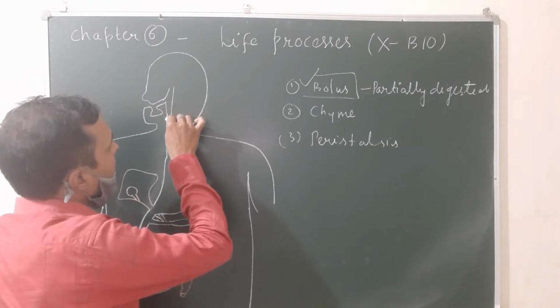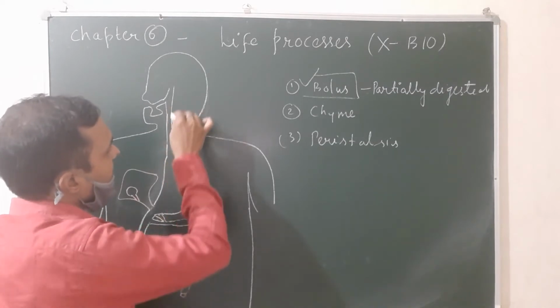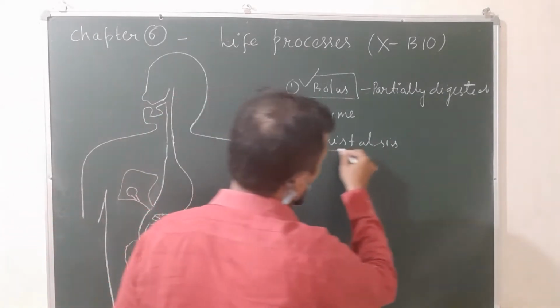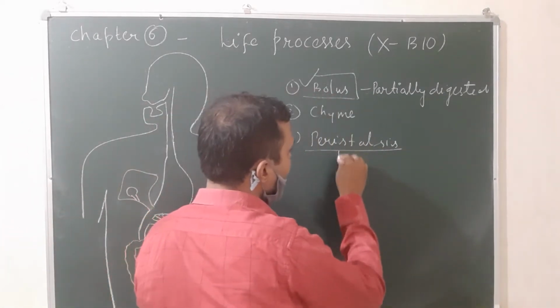And when bolus is transferred from the mouth to the stomach, there is contraction and relaxation in the food pipe as the food moves forward. This process is called peristalsis. What do you mean by the term peristalsis?